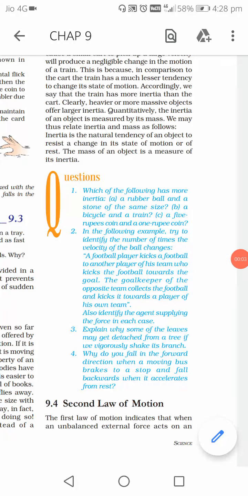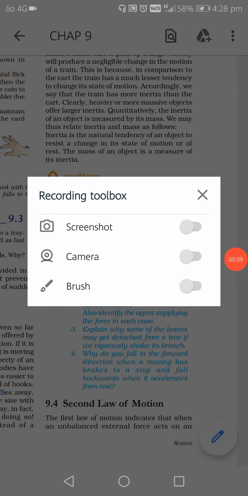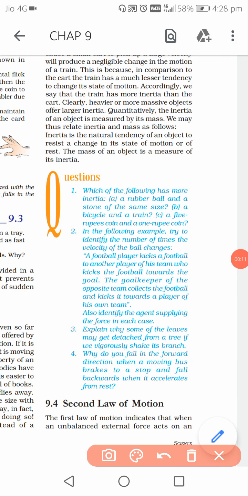In today's video we will start with these questions. Here you can see that 4 questions are given. So let us start with the first one. It is given: which of the following has more inertia?